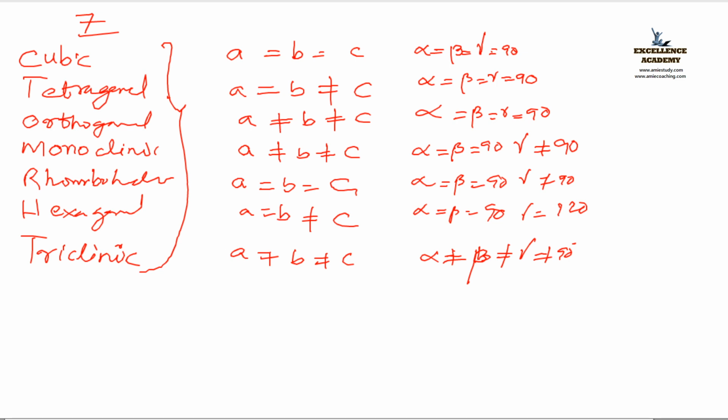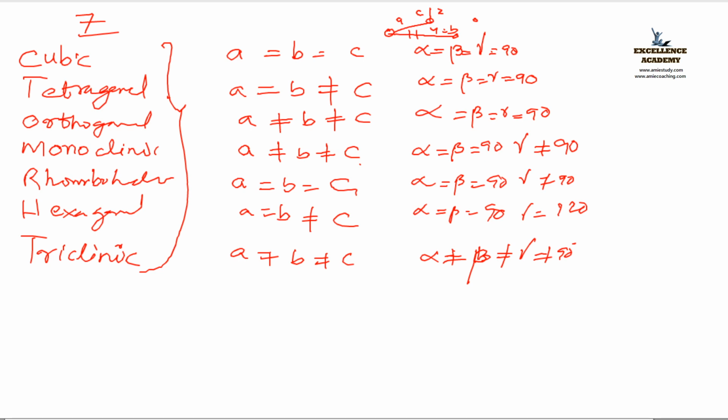Interatomic space. See, I draw 4 atoms. I join these 2 atoms, and this is in parallel with whom? With the y-axis. That is B. And I draw this line. That is in parallel with whom? X-axis. That is A. I draw a vertical line. That is in parallel with whom? Z-axis. That is C. Got it? Okay, fine. So up to this clear?